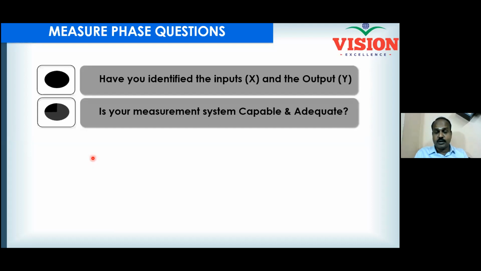Now my ordinary vernier caliper is not adequate. Vernier caliper is good, but it is not adequate because what is my working range? 10 plus or minus 0.001. Maybe I go for a dial gauge with a better resolution, isn't it? So your equipment has to be capable. Capable means free from error. Adequate means it should still give you accurate readings within your working range, isn't it?